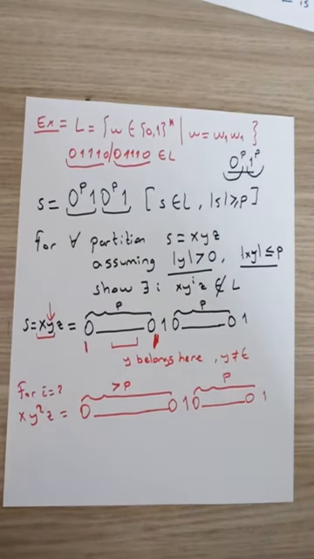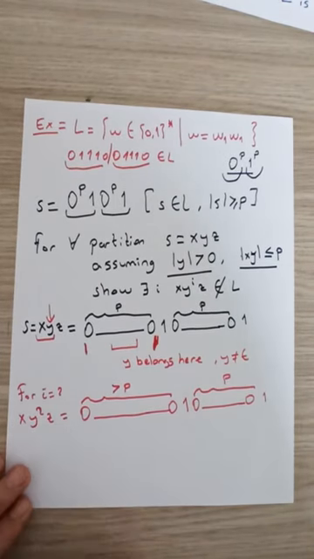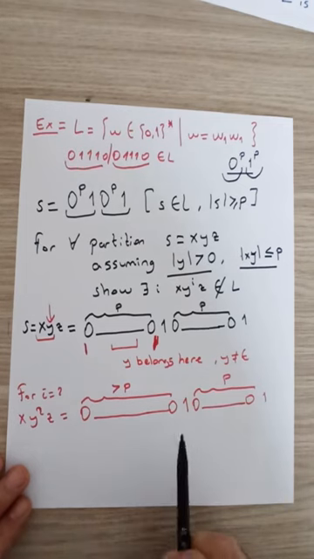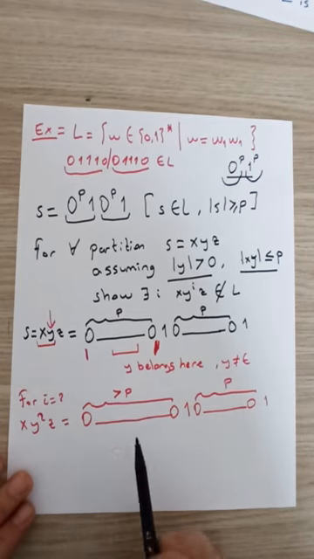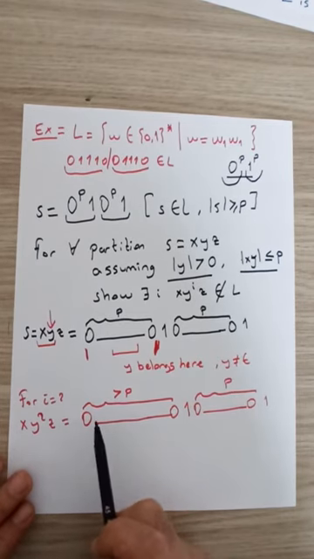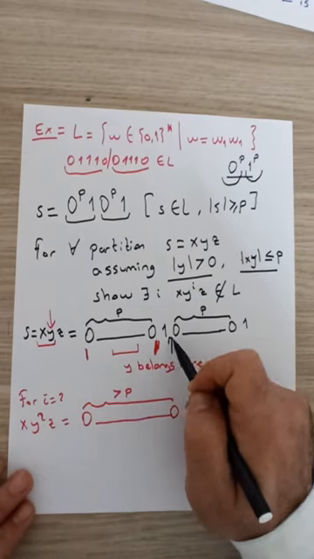Now, considering this new string xy squared z, let's locate where the middle of this string should be. In the original string, this was the middle.